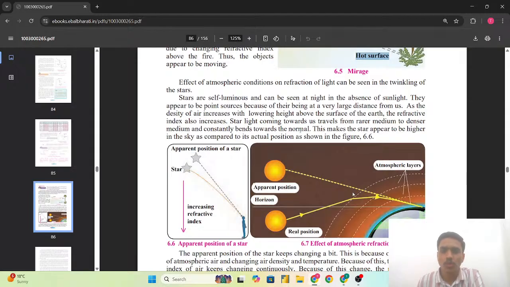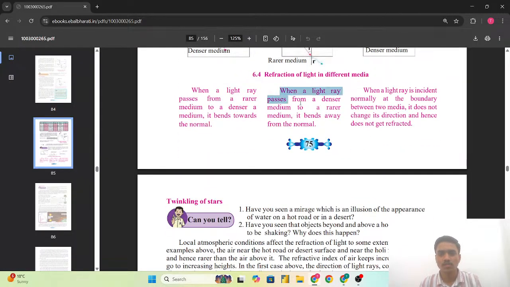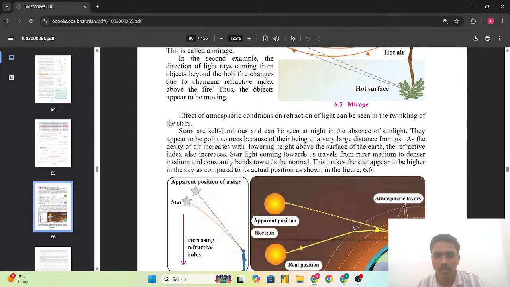Star light coming towards us travels from the rarer medium to the denser medium and constantly bends towards the normal. और जो स्टार की जो लाइट है कमिंग टुवर्ड्स अस, ट्रैवल फ्रॉम द रेयरर मीडियम टू द डेंसर मीडियम. और जो कि हमने यहाँ पर देखा था एक रूल कि when a light ray passes from the denser medium to a rarer medium it bends away from the normal. और एक रूल था when a light ray passes from the rarer medium to denser medium it bends towards the normal. और यहाँ पर जो लाइट ट्रैवल हो रही है दैट इज ट्रैवलिंग फ्रॉम द रेयरर मीडियम टू द डेंसर मीडियम कॉन्स्टेंटली. So that means the light ray will bend towards the normal.